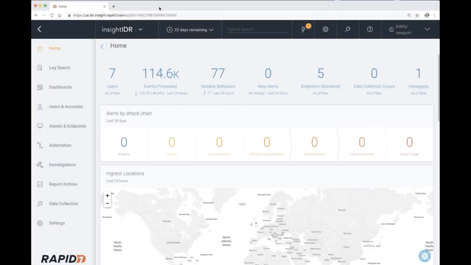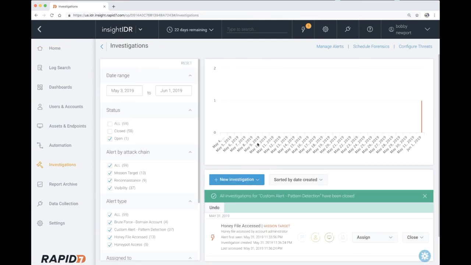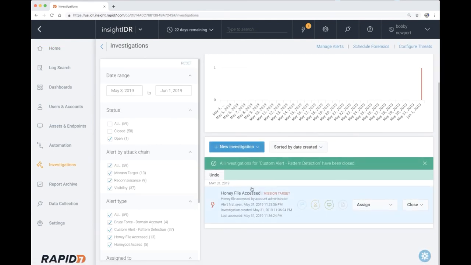At this point in the exercise, we can safely say someone has been poking around, or at the least looking around for buried treasure. Ah, we see another alert pop off. Jumping right into the investigation, we can see that a honey file was accessed.